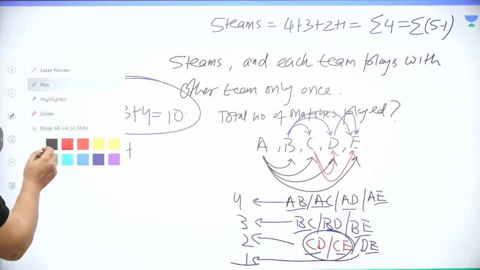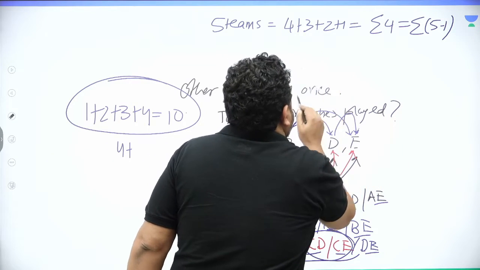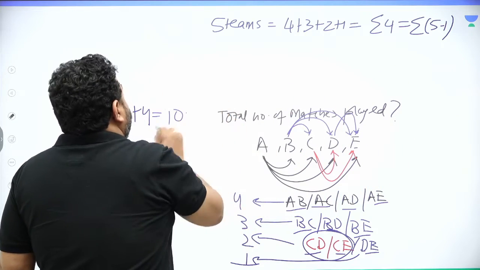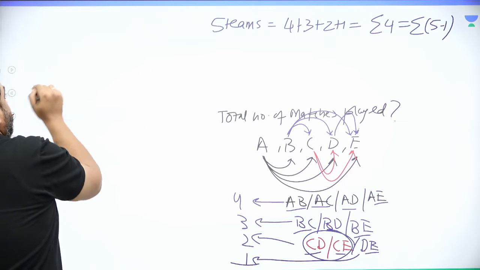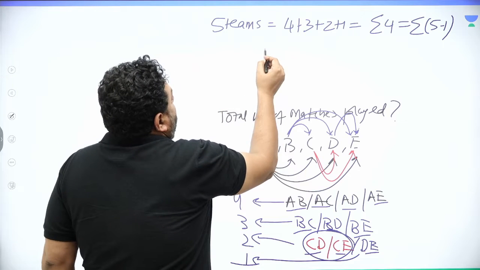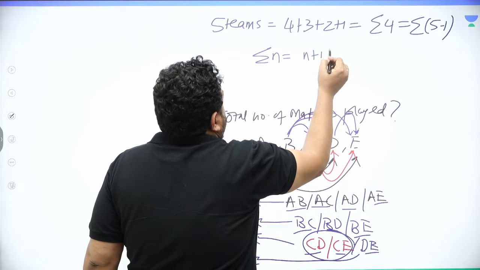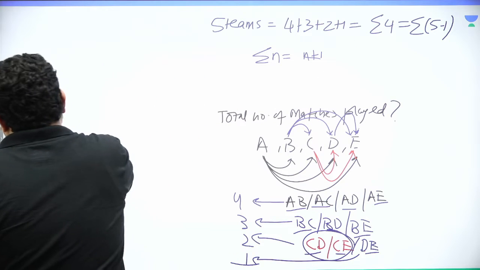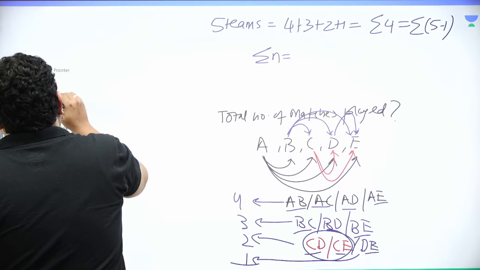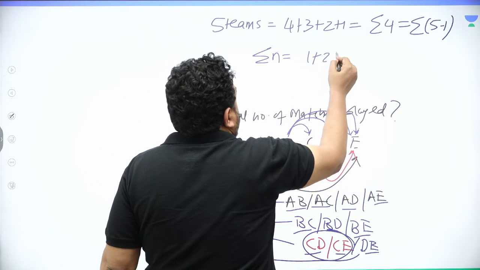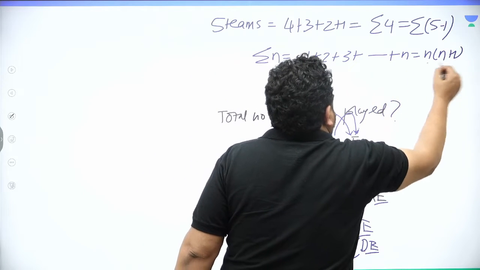If you have watched my basics of counting video, then you know that we have discussed this. It is something really important, because I don't treat it as permutations and combinations. Yes, we will do it with permutations and combinations as well. Now I know what summation n is: 1 plus 2 plus 3 up till n, which is equal to n into n plus 1 by 2.